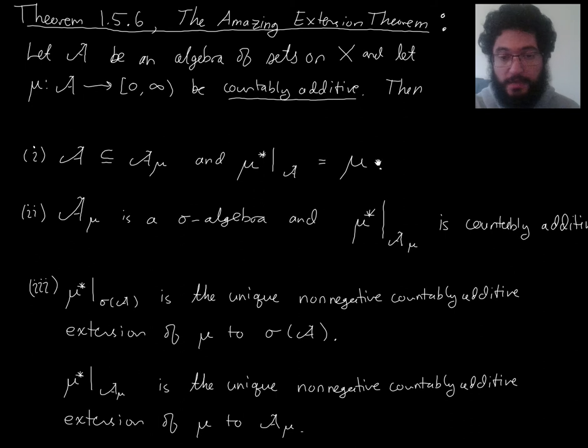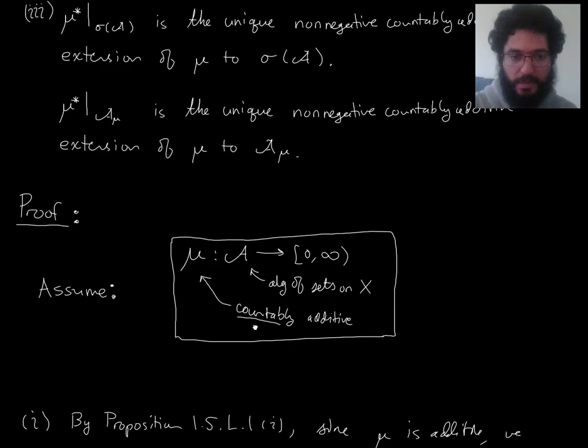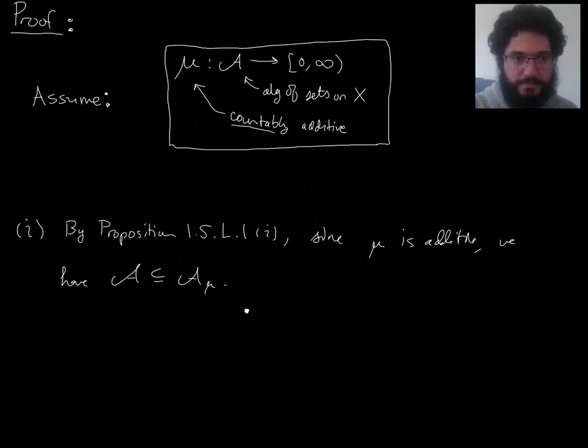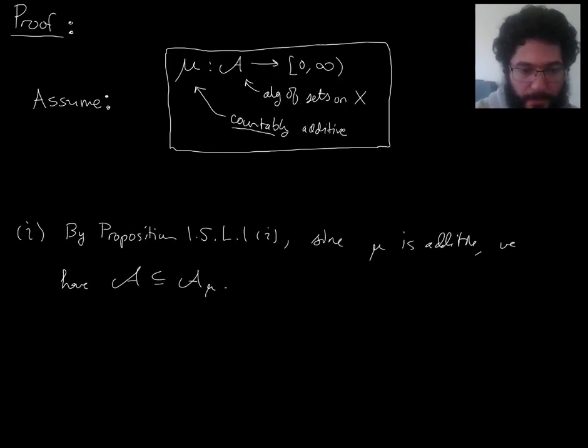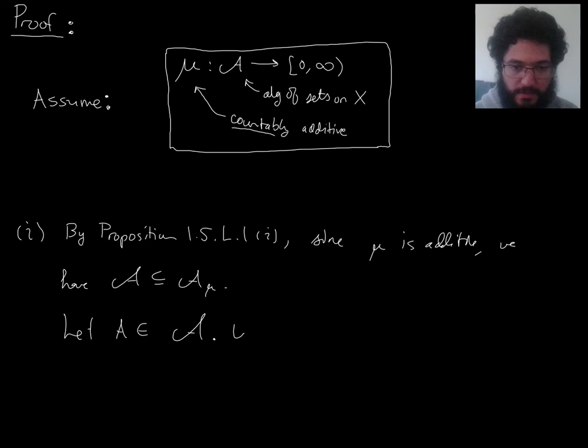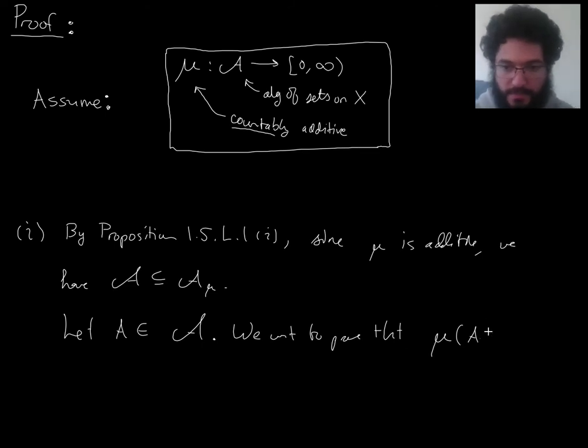Now we want to prove that mu star is an extension of mu. Meaning, if I start with something that's in the original algebra of sets, then mu and mu star will agree about what the measure of that thing should be. So, let A be something that's in the original algebra of sets. Then we want to prove that mu of A is the same as mu star of A.